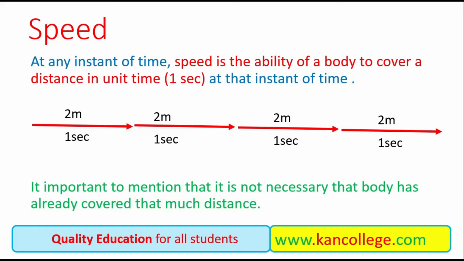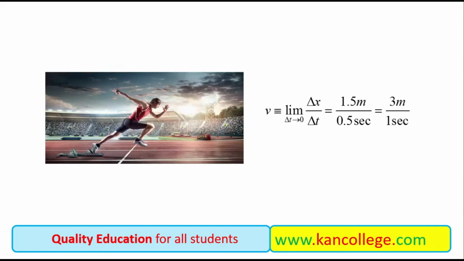But it is important to mention that it is not necessary that the body has already covered that distance. For example, if a body, as this athlete, is running and in the start, in the first half second, it has covered a distance of 0.5 meters, and then it covers 1.5 meters in the next half second.